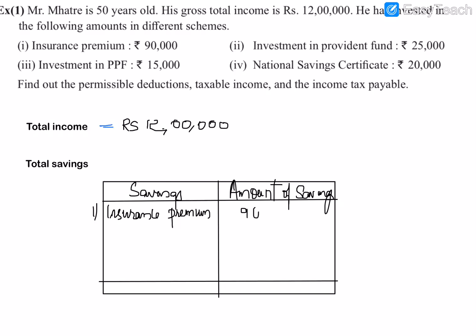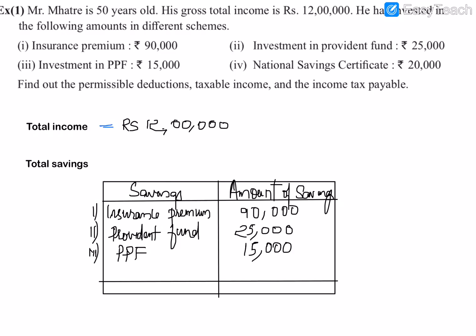How much amount has he invested? 90,000 he has invested in insurance. Next is the investment in provident fund, 25,000. So we will write the second as provident fund, and the amount is 25,000 rupees. Next is the investment in PPF, 15,000, so we will write 15,000 in PPF. And the last is National Savings Certificate, in which he invested 20,000, so we will write that.